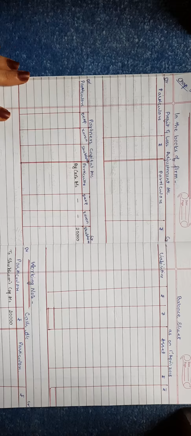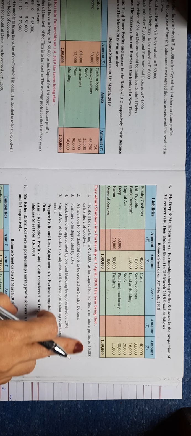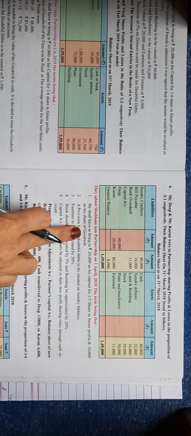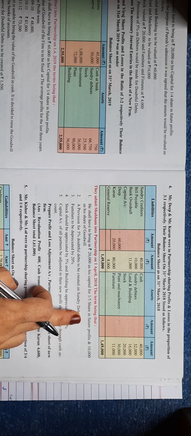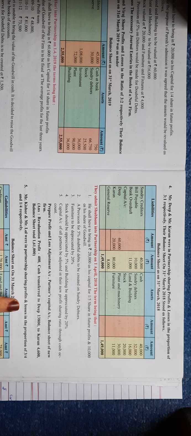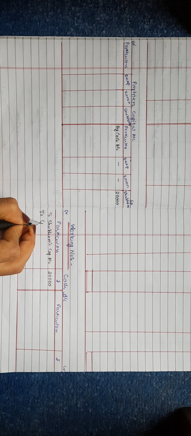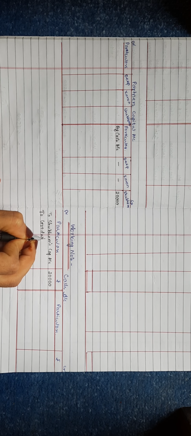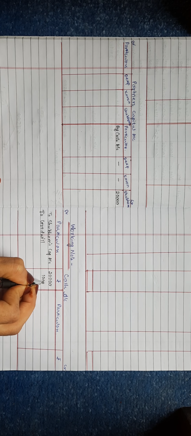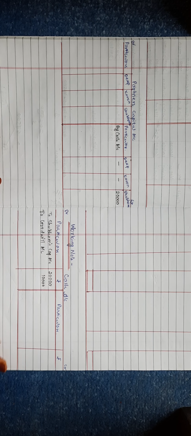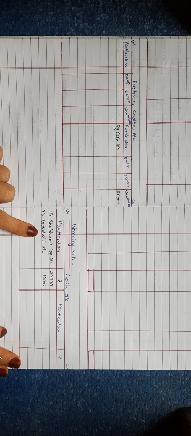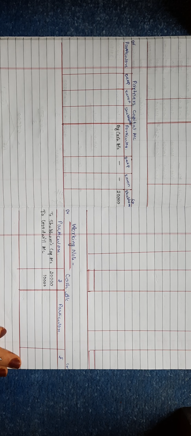Further, 10,000 as his share of goodwill, and nothing else is mentioned. So two common entries: cash or bank account debited to goodwill account. He has brought goodwill, so in the amount column 10,000. And the next effect, goodwill account credit side, we don't have goodwill account, so we'll not go for it.